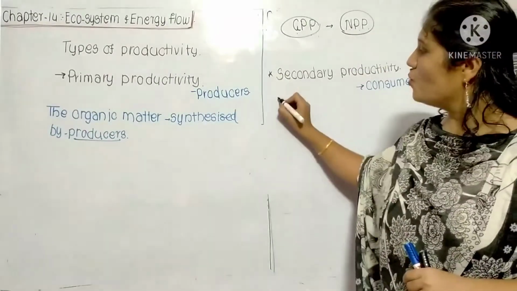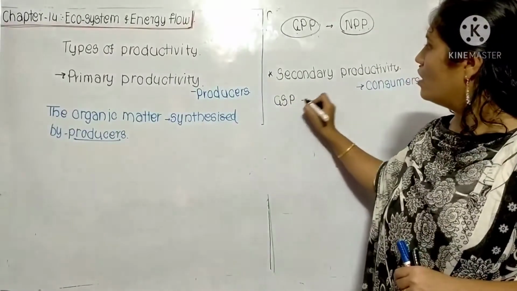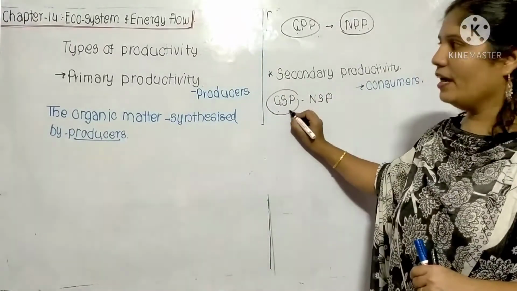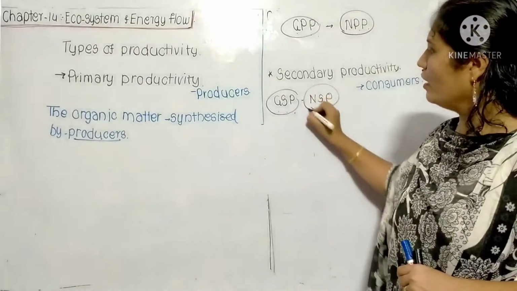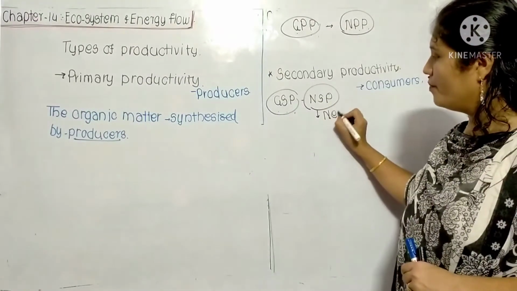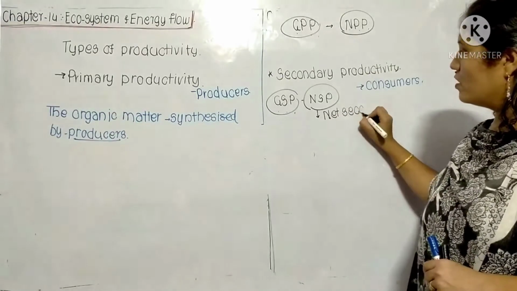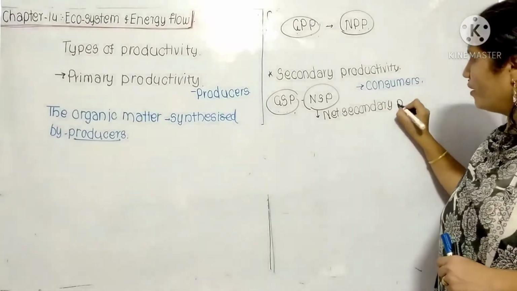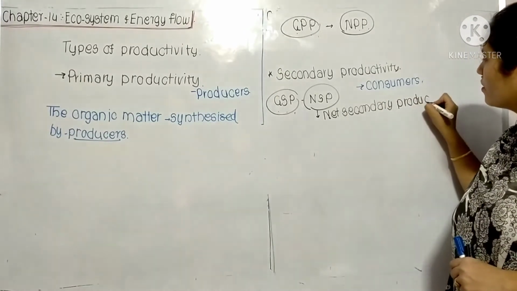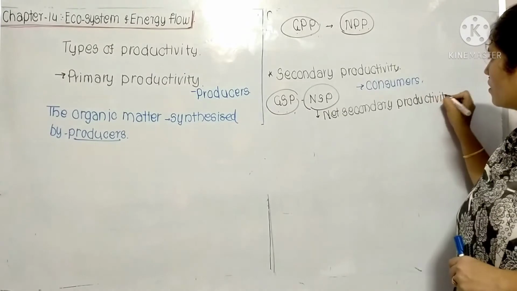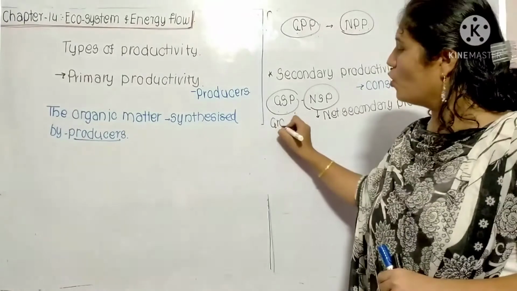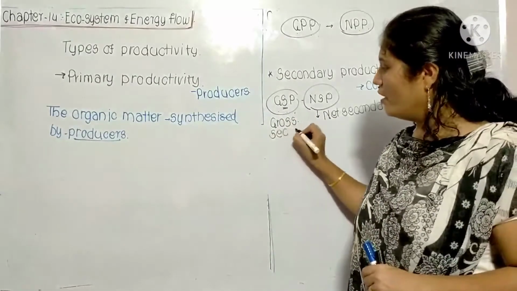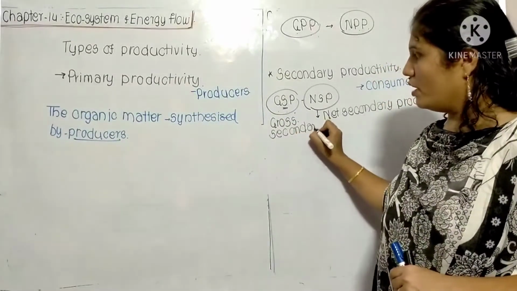Here you can remember GSP and NSP, which means gross secondary productivity and net secondary productivity. Getting all of you? Because S is given, gross secondary productivity and net secondary productivity.